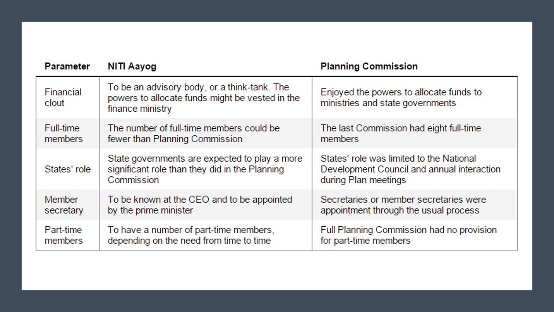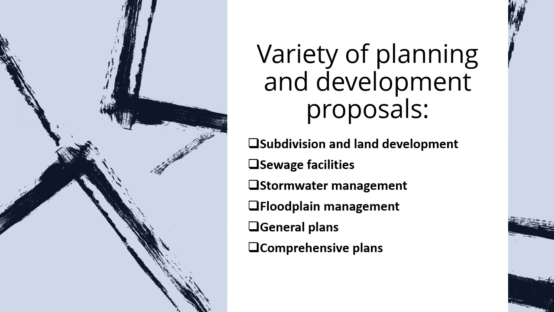If you talk about the member secretary, to be known as the CEO and to be appointed by the Prime Minister. So the member secretary in Niti Ayog was appointed by the Prime Minister. And if you talk about Planning Commission, here secretaries or member secretaries were appointed through the usual process. For Niti Ayog, they have an option of part-time members depending upon the requirement. But for Planning Commission, there is no clause like part-time members, only full-time members. So this is the major change in the journey from Planning Commission to Niti Ayog.